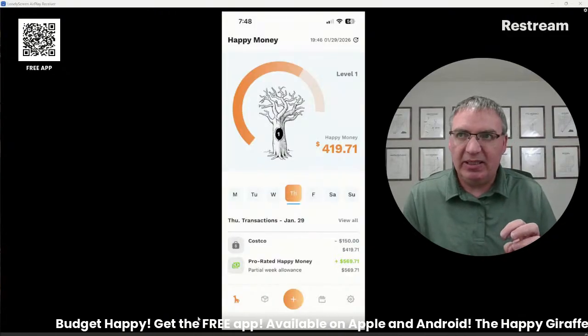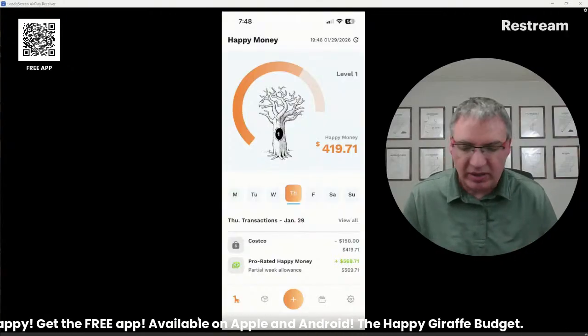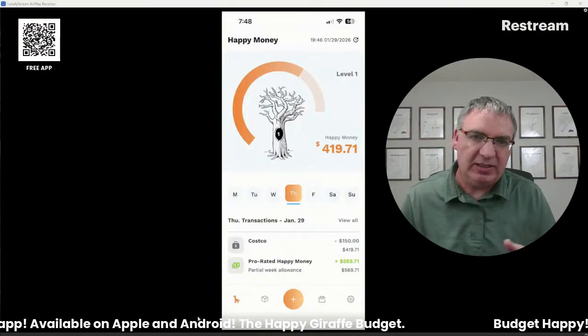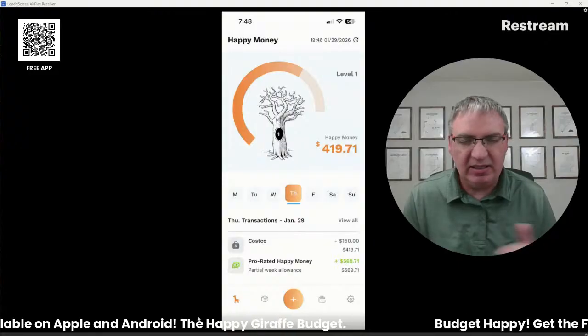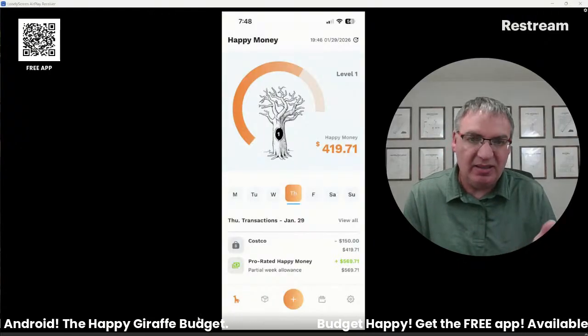And this Happy Money, this weekly allowance, is to cover everything. So a lot of times budgeting, when you do other apps, they're like, well, yeah, you need something for clothing. You need something for eating out. You need something for your kids' activities. You need something for your groceries. You need something for the gas for your car, like all the different categories. And we don't have any of those. You just put it all in Happy Money.